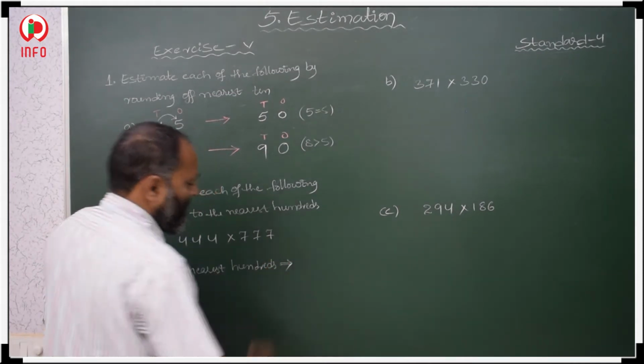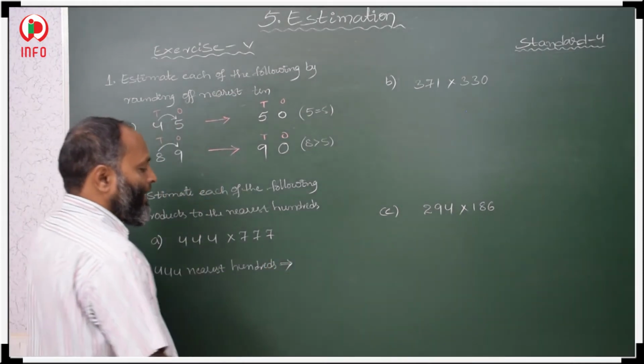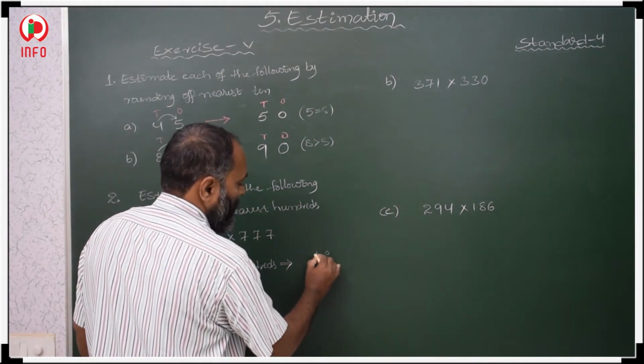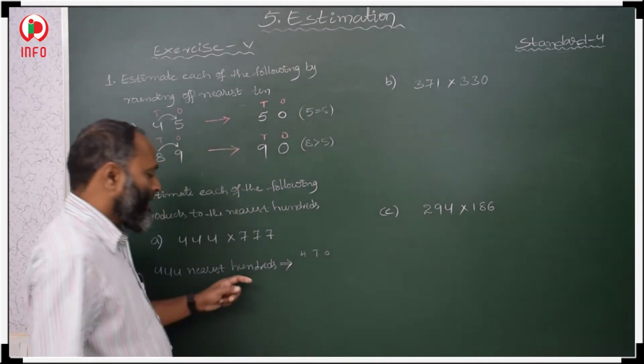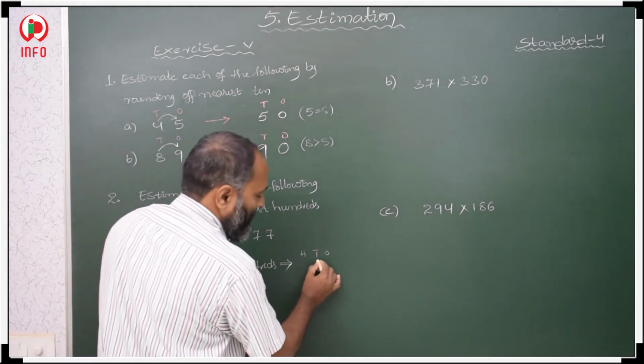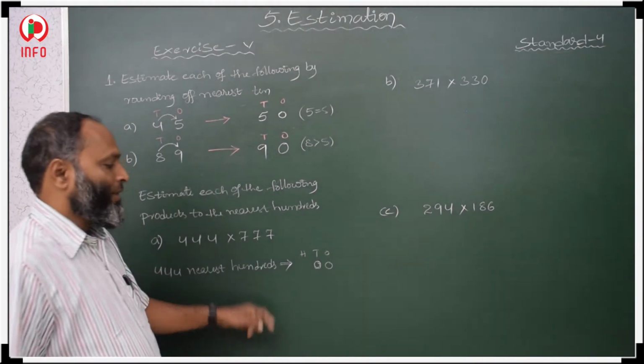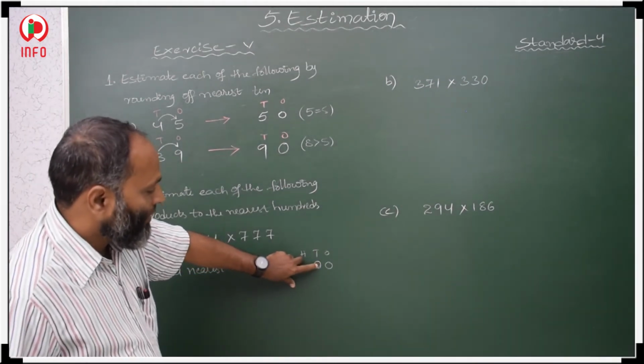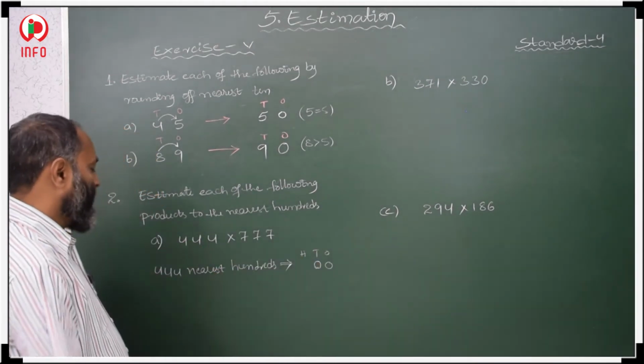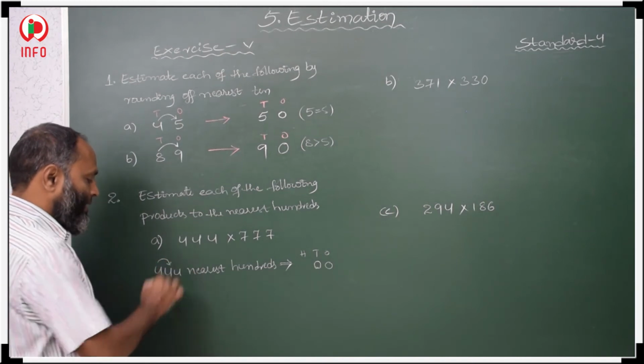Nearest hundreds. So what is nearest hundreds? Nearest hundreds means ones, tens and hundreds. Whenever you are asked for the nearest hundreds, in the ones place and tens place we keep 0. In hundreds place we have to check what is there in tens place.